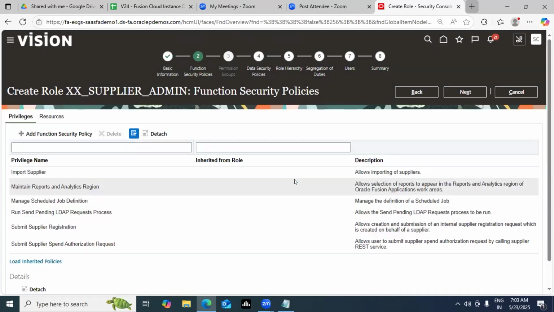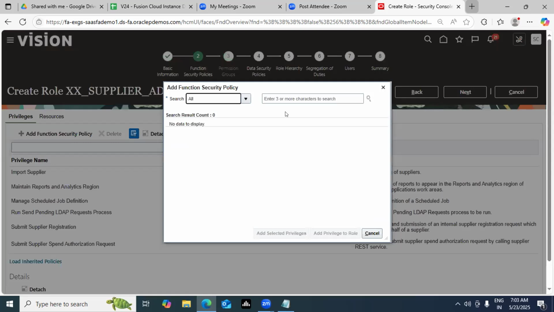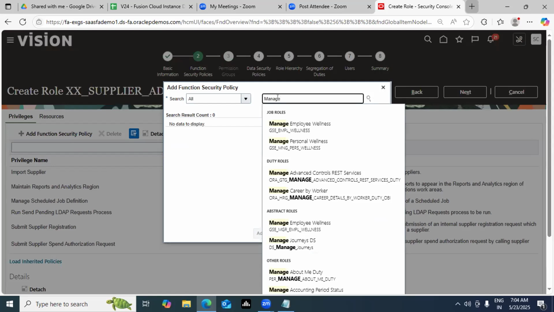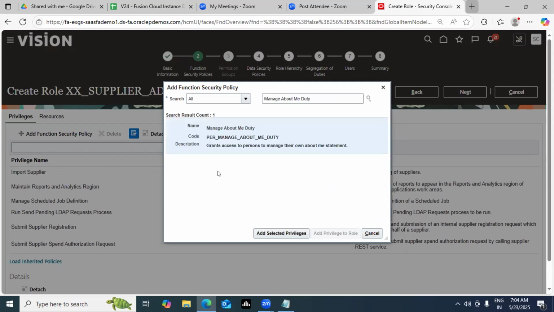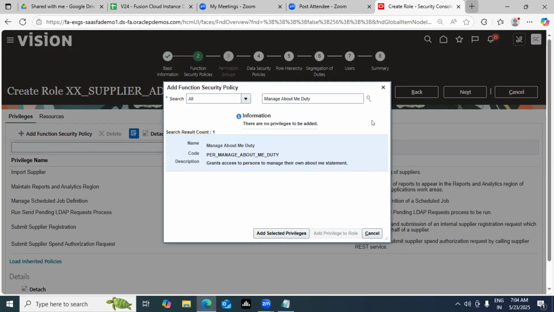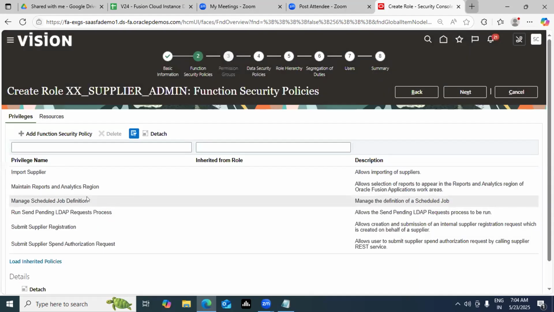Want to add more privileges, 100%. This process is the same, nothing changes. You're controlling the inheritance altogether, you're controlling the access. Click here and let's add some privileges. I'll tell you some of the individual privileges. Let's say I want to add access to duties, so this particular person can manage the duties. This will come directly, no issues. It's pre-added here. So you're controlling the duties which are performed here, that's a key factor.